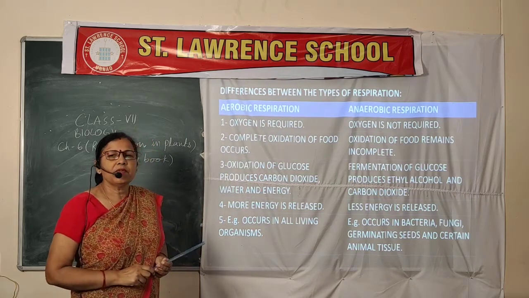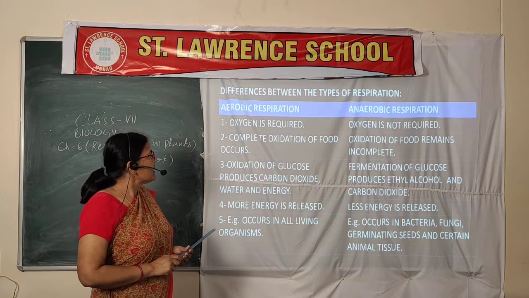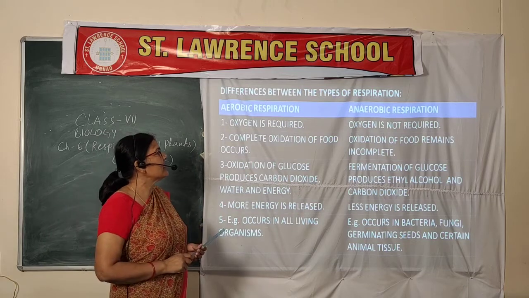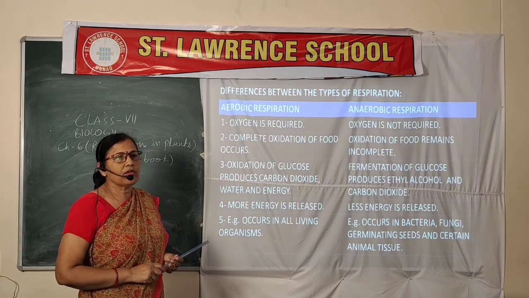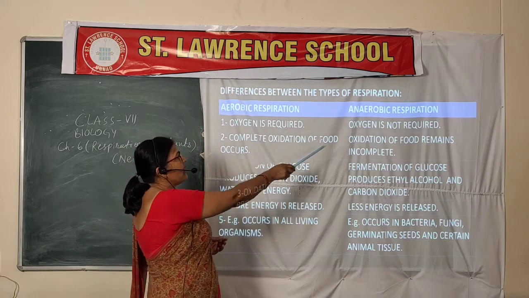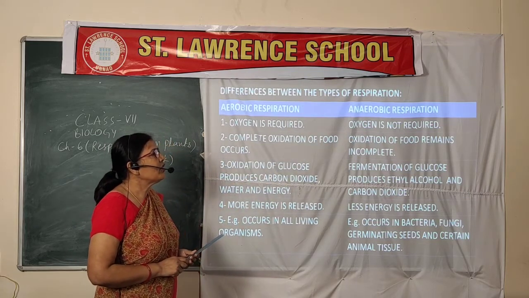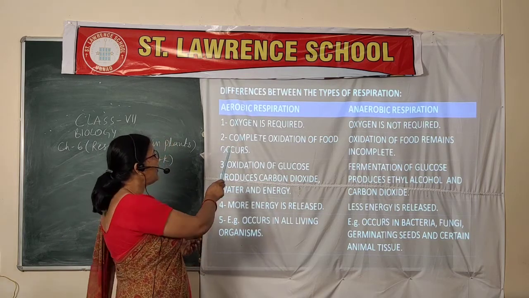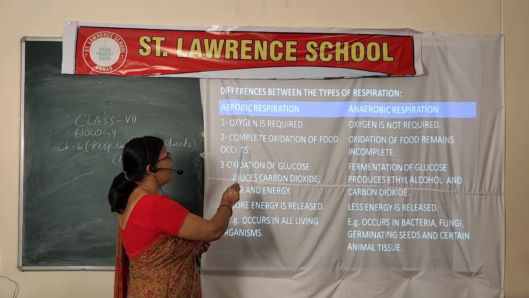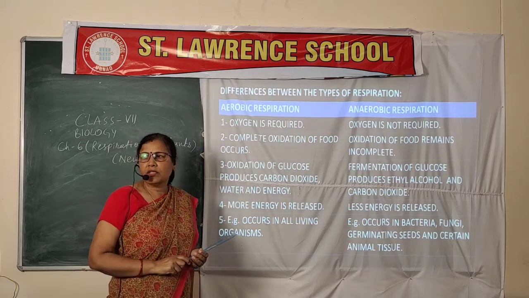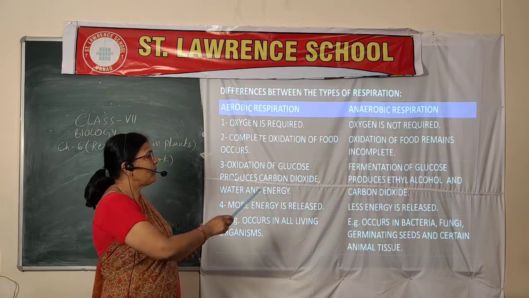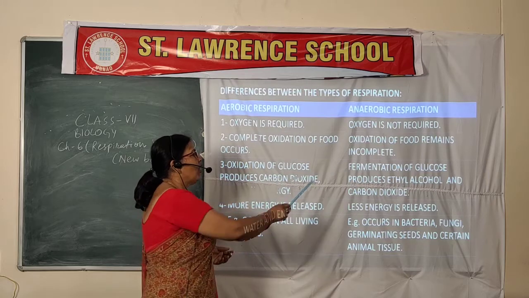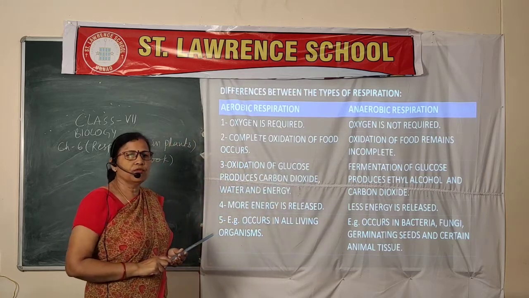The definition of aerobic respiration is the respiration in which the animals or the plants, here we are especially discussing the plants, take direct oxygen from the atmosphere. And anaerobic respiration does not depend upon oxygen requirement; they grow without oxygen. Second point, complete oxidation of food occurs. In higher plants, complete oxidation of food occurs, and in the lower plants, especially bacteria and microorganisms, they show incomplete oxidation of food.